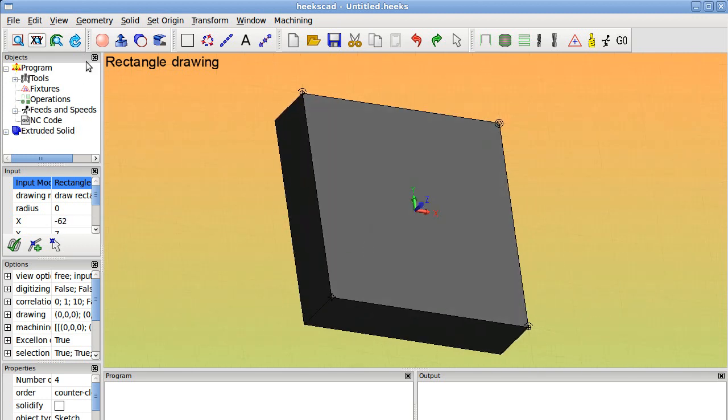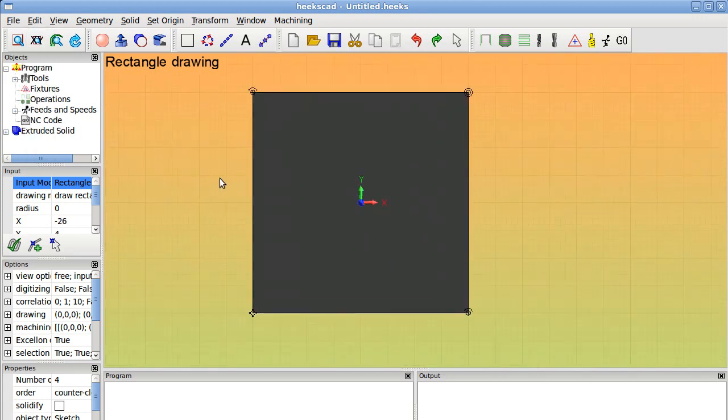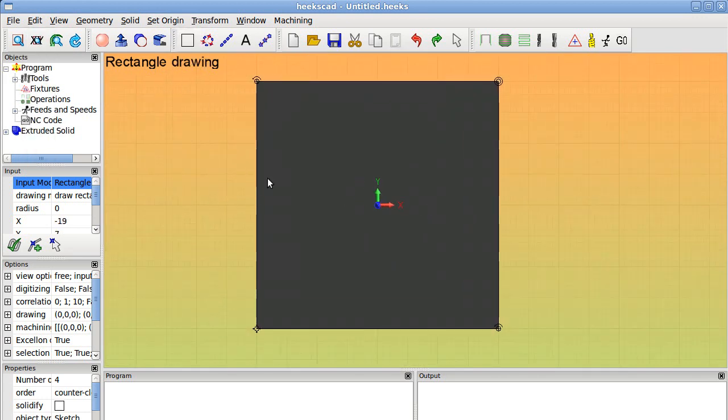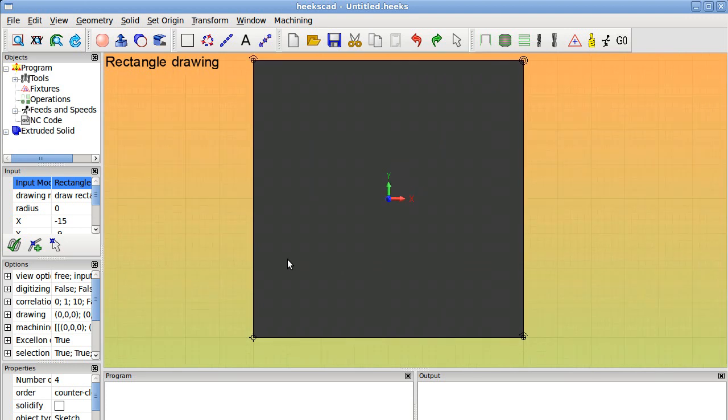Go back to the front view, make another. Let's go with 2, 1, 2. Should be good. Okay, mark it.